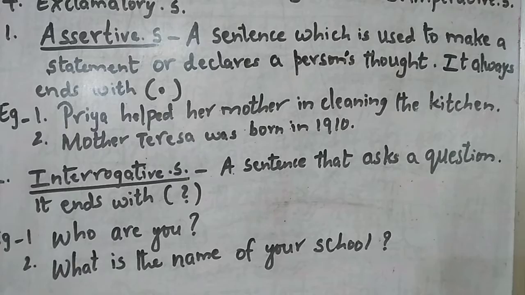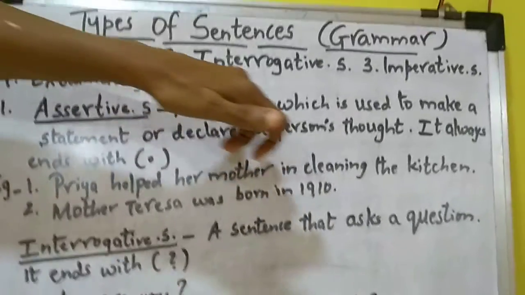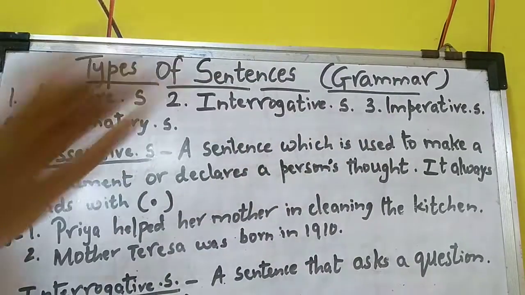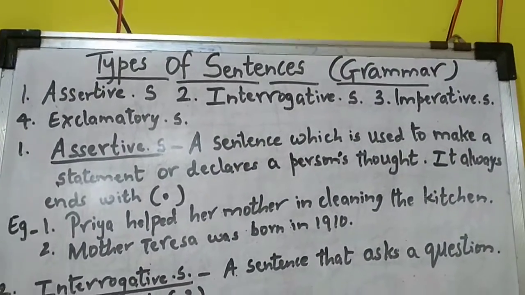Now let us come to the next type of sentence, that is interrogative sentences. This is very simple, children, very easy. An interrogative sentence is nothing but asking a question, and always remember the interrogative sentence ends with a question mark.